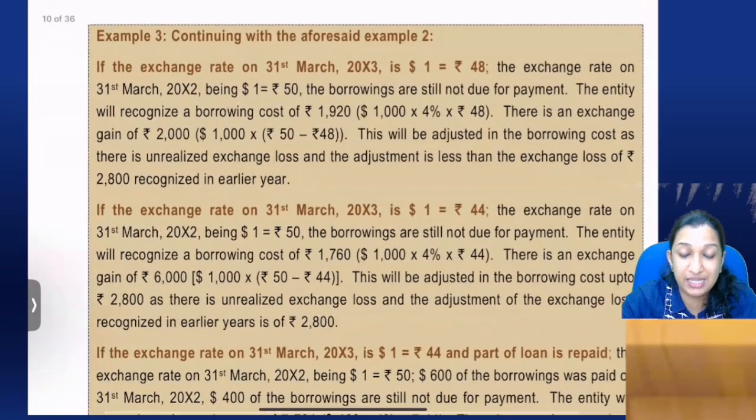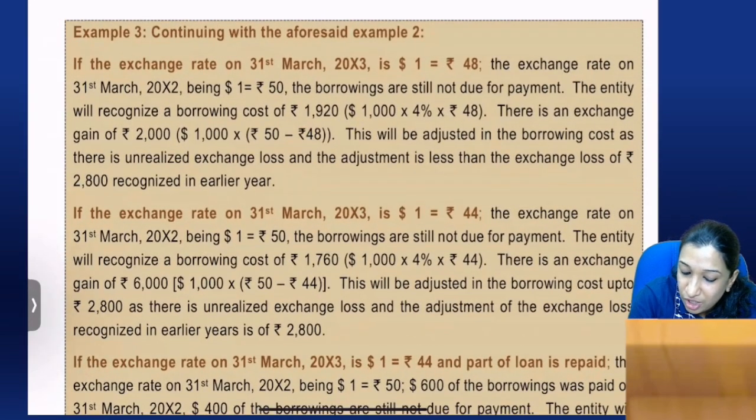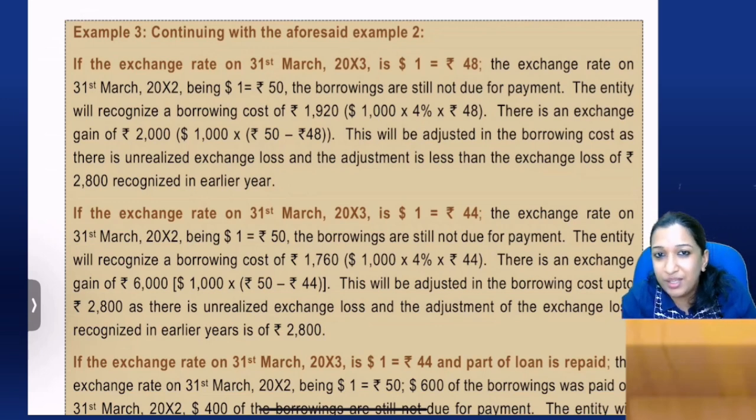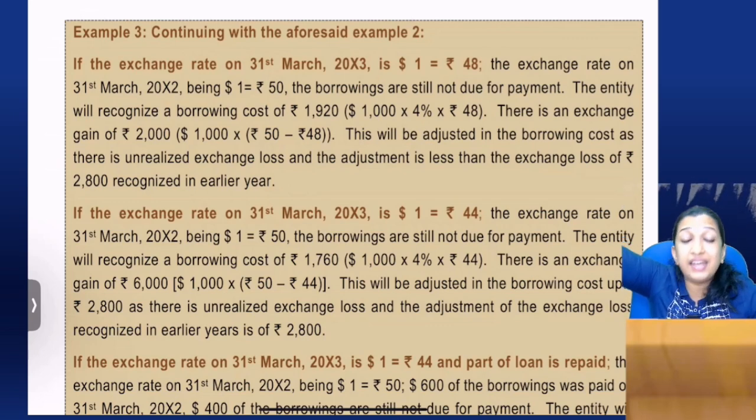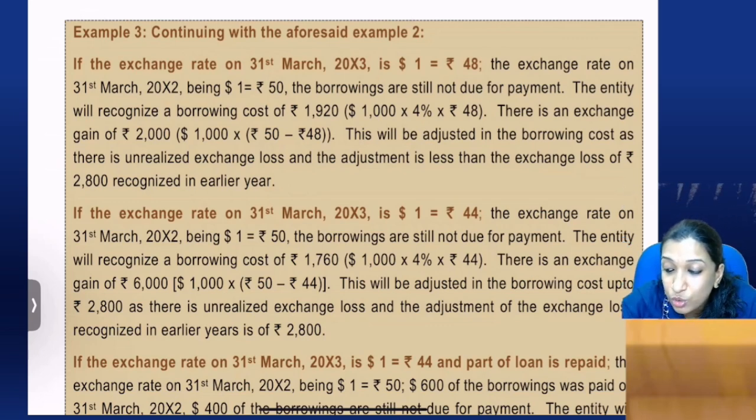I'll show you once more. This is the example given in your study material. If the exchange rate on 31st March 13 is 48, focus. The exchange rate on 31st March 12 was $1 equal to 50, and the borrowings are still not due for payment. The entity will recognize a borrowing cost of 1920. There is an exchange gain of 2,000. This will be adjusted in the borrowing cost, as there is an unrealized exchange loss and the adjustment is less than the exchange loss of last year. You recognized 2,800 as borrowing cost and added it to the asset.